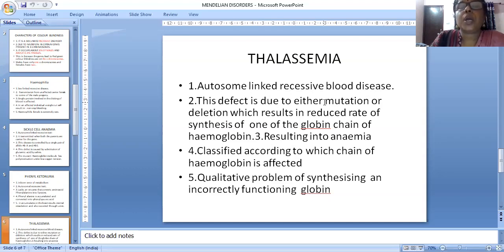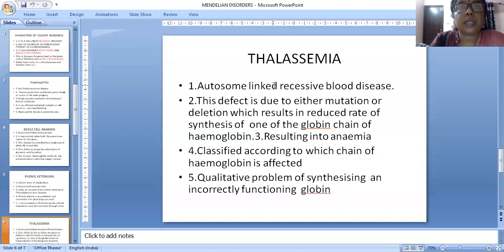This defect is due to either mutation or deletion, which results in a reduced rate of synthesis of one of the globin chains of hemoglobin, resulting in anemia. Anemia is a disease in which there is a lack of hemoglobin. Here the lack arises because either mutation or deletion occurred. As a result, the rate of synthesis of one of the globin chains is reduced and the total hemoglobin level decreases. It is classified according to which chain is affected, a qualitative problem of synthesizing an incorrectly functioning globin.